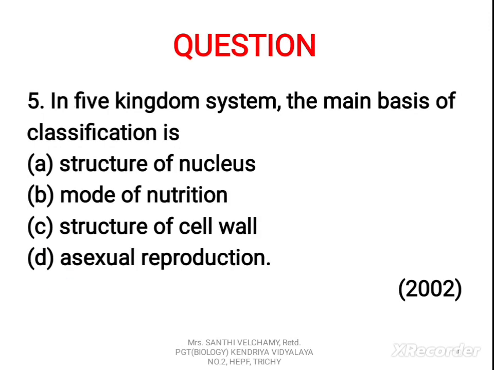Next question: in the 5 kingdom system, the main basis of classification is A. Structure of nucleus, B. Mode of nutrition, C. Structure of the cell, D. Asexual reproduction. The correct answer is mode of nutrition.